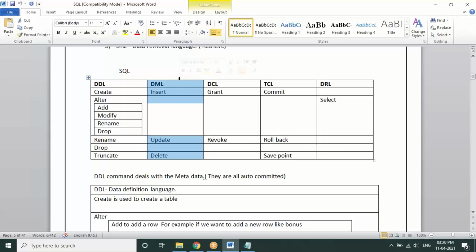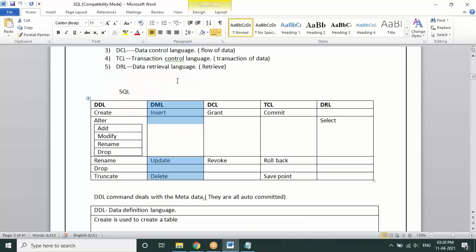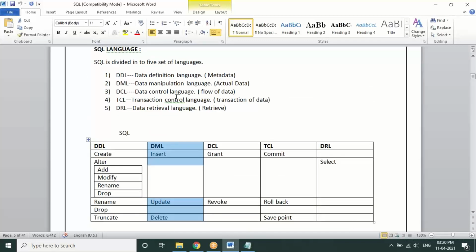Knowing this, do not get confused with this DML, DDL kind of thing. Very simply, you said that there are 5 different languages, but not languages; the DDL and the others are categories within SQL. SQL is divided into 5 sets of categories, for understanding purposes. Okay, so in the same code there is a mixture of all these 5? Yes, all of SQL consists of these 5 categories of programming statements.